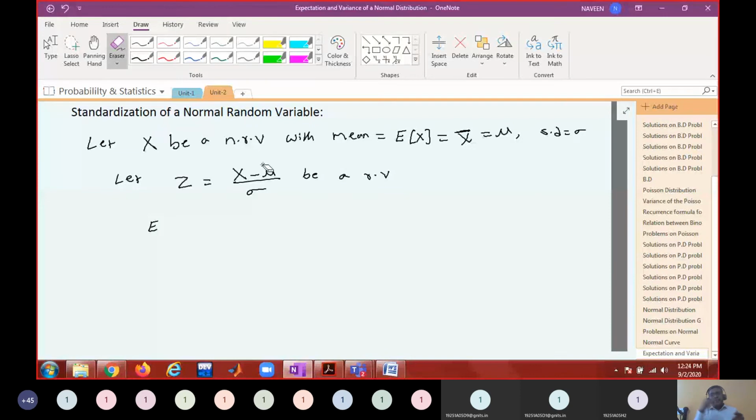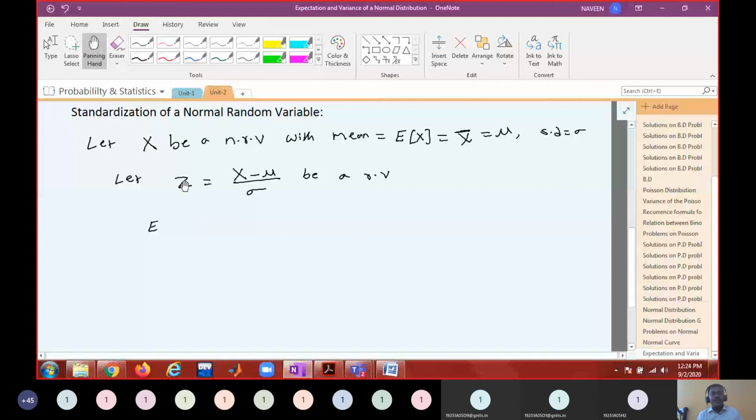Therefore, whatever the graph you see, the PDF for this new random variable also follows a normal distribution. Therefore, I can easily call it a normal random variable, because it also follows normal distribution.